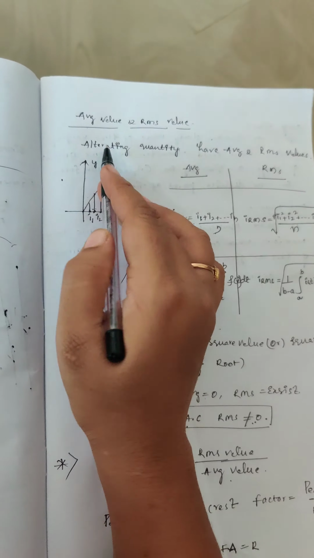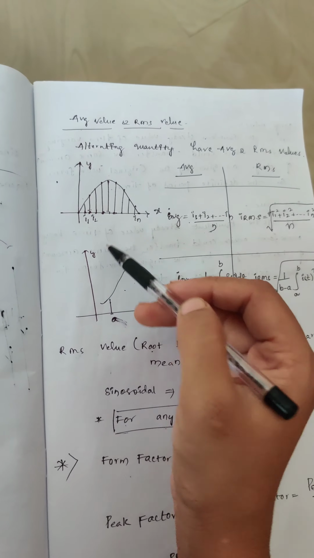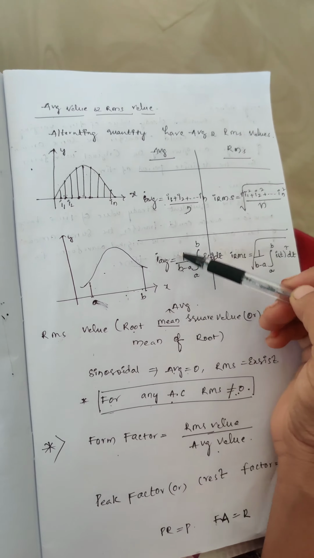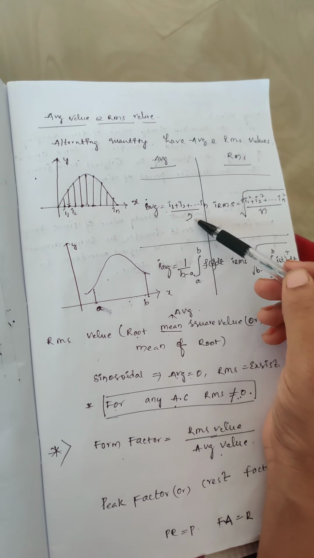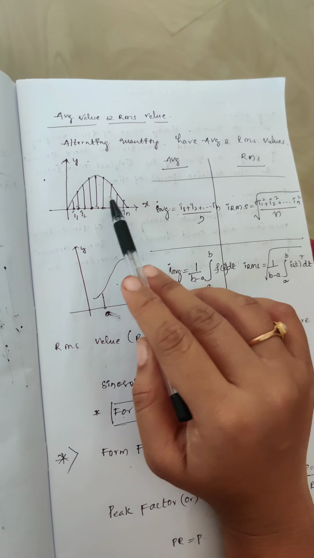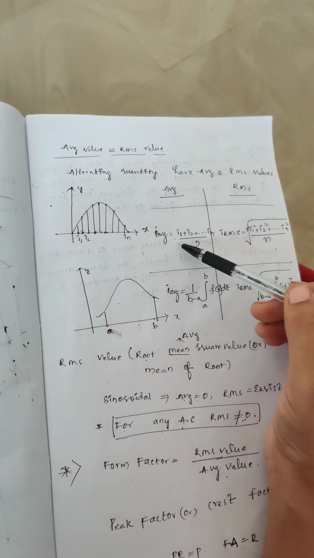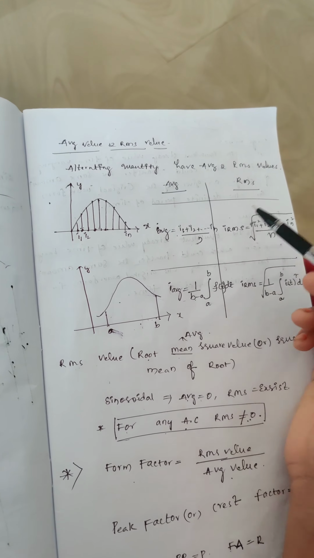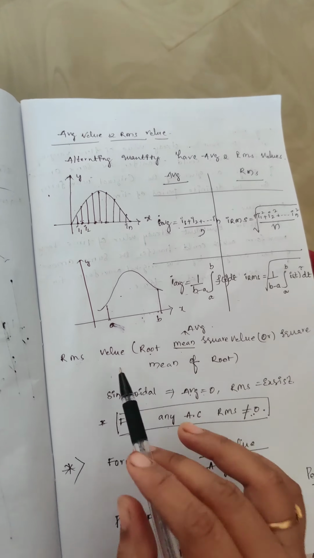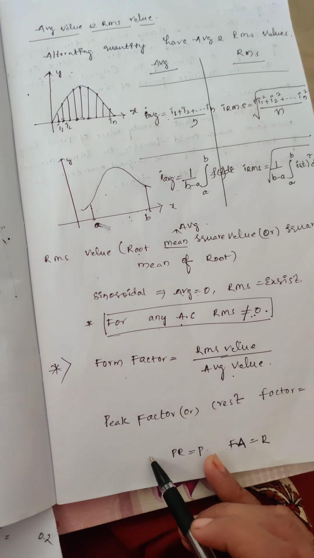Yesterday we have seen average value and RMS value for different waveforms and the formulas related to it, right? When we have the instantaneous values and when we have two n values, we know the formulas for that and also RMS formulas, right? So we also have seen the form factor and peak factor formulas.